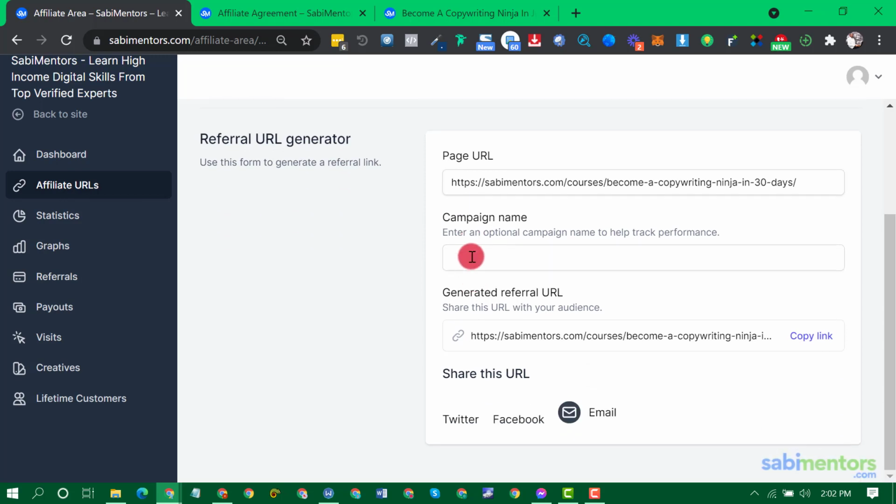Then you can give it a name. For instance, you want to track where these referrals are coming from. You can say, let's say you want to promote this link on WhatsApp. You can say WhatsApp, okay? Then come down and copy the link, okay? Once you copy this link, anybody you give this link, they will come to this course directly, and once they purchase that course, you will get paid 30% commission straight up, okay?